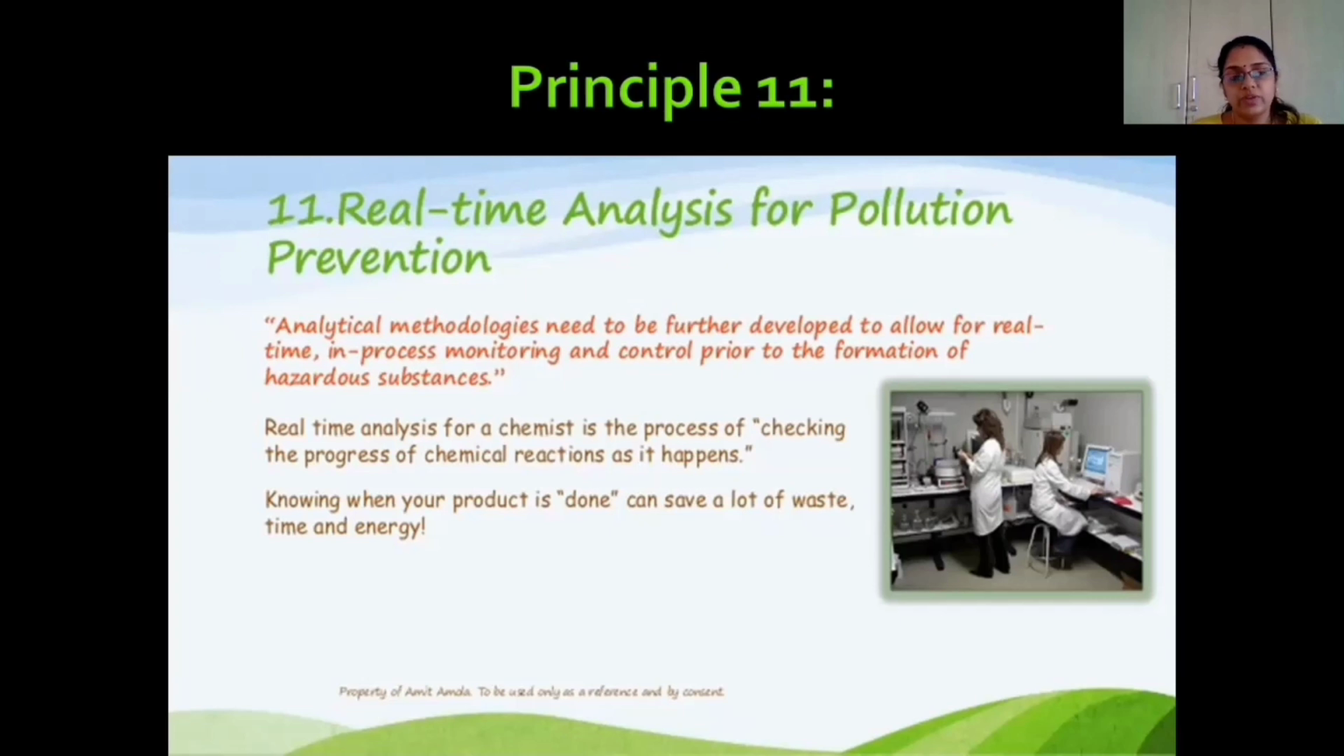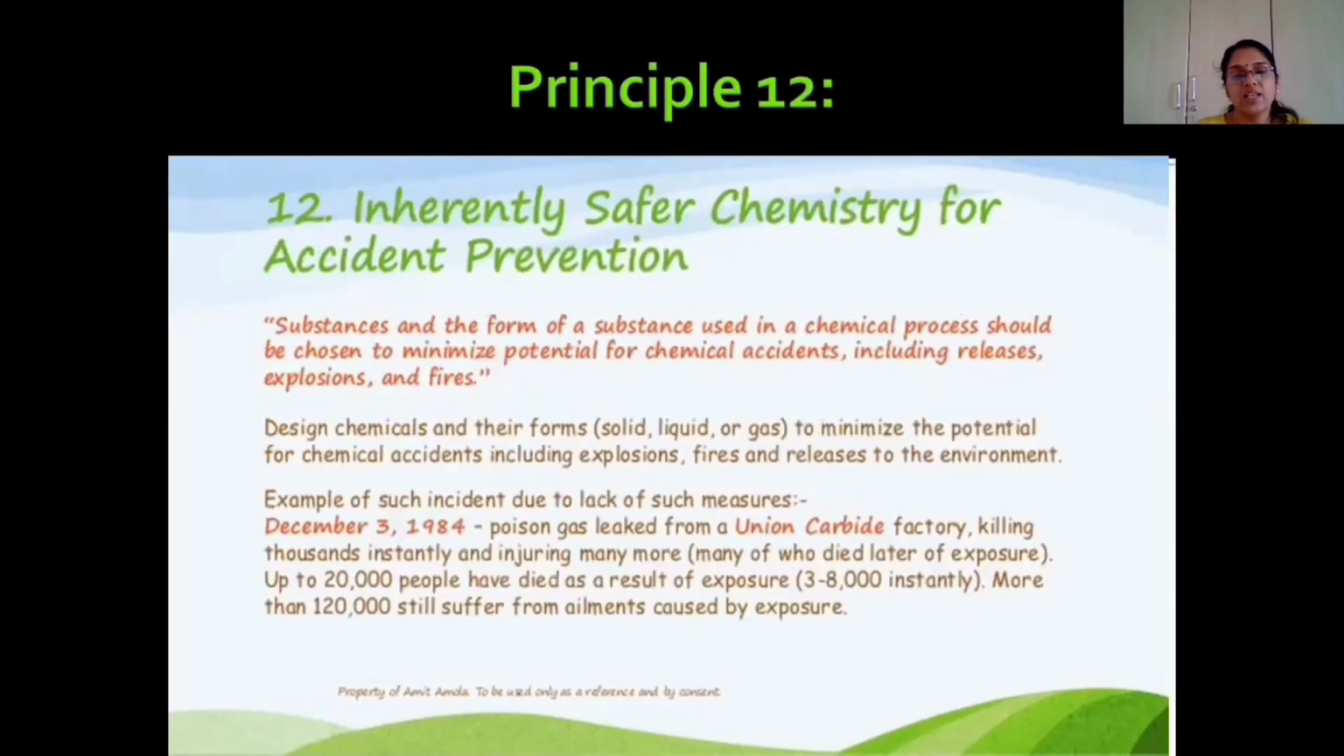So coming to the next principle, principle number 11, that is real-time analysis for pollution prevention. Whenever we are carrying out reactions, before going to the large scale, first we have to carry out the same reaction on a small scale. If we carry it out on a small scale, we can monitor that reaction, that means how much time it requires and what pollutants are produced on the small scale. We can monitor the entire thing, and then we should carry out the reaction on the bulk scale, so that we can prevent harmful byproducts being discharged to the atmosphere. That is what is conveyed in principle number 11.